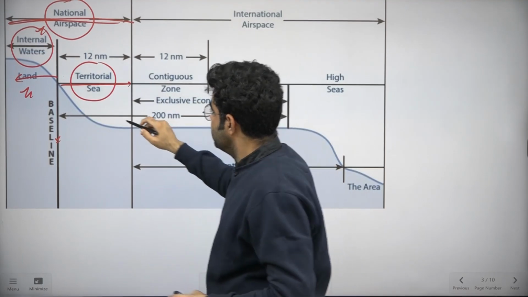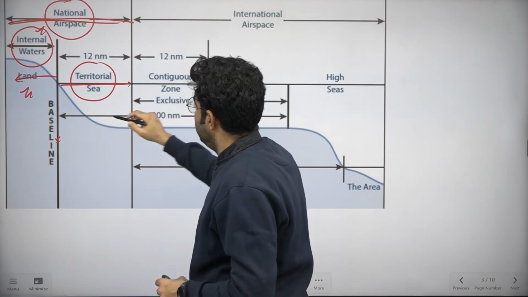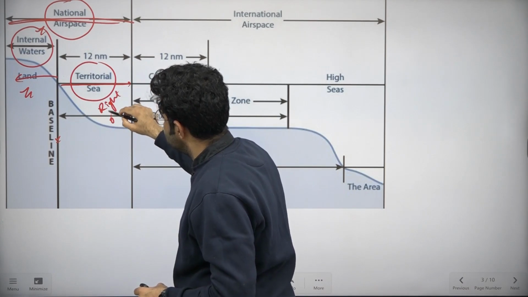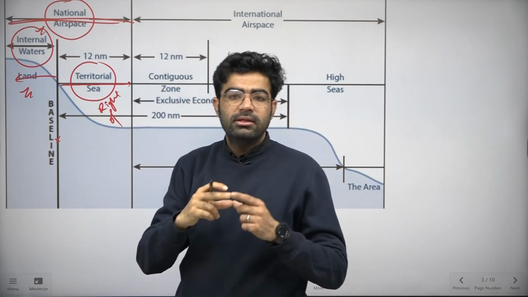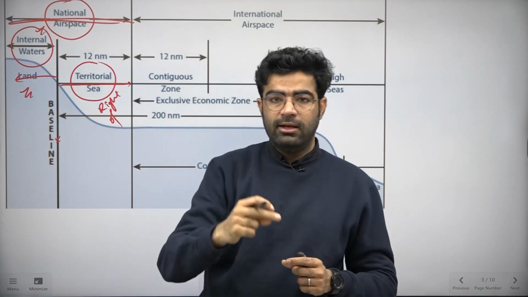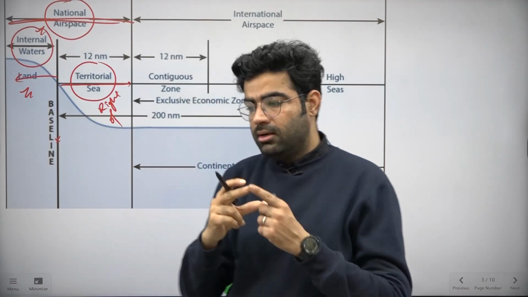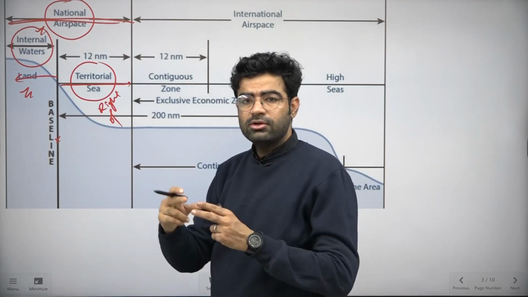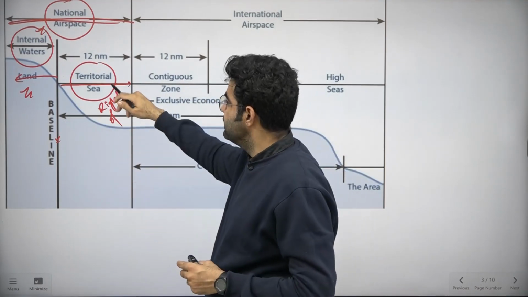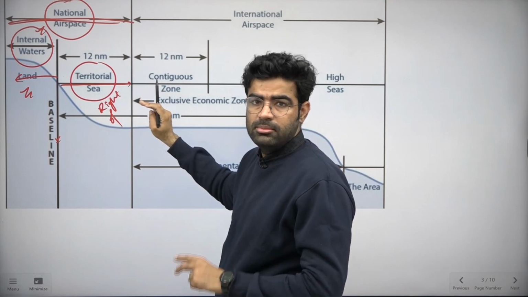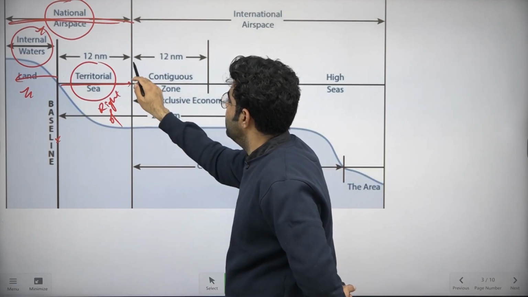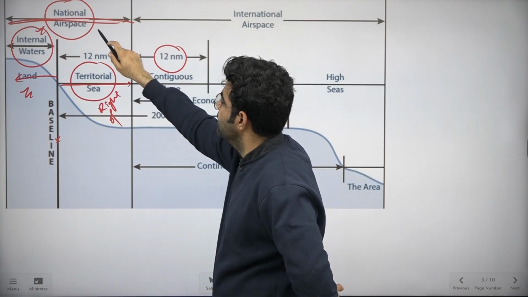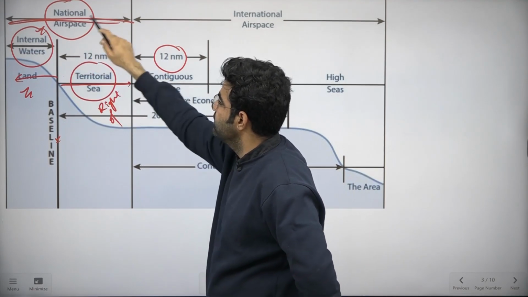So when it comes to the territorial sea, they have the right of innocent passage. You have to remember this one. Right of innocent passage means they have to raise their own flag along with the Indian flag also, right? So it will be a kind of signal that we are passing through your territorial sea because of some reasons. This is the innocent passage, right? When it comes to the another 12 nautical miles, you can see here the national air space rights were limited to that area only.